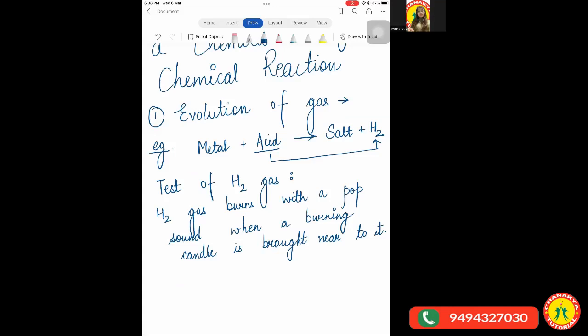Clear, everybody? Okay, another important thing to be noted here is that we always represent the release of the gas by an upward arrow. So the upward arrow represents the evolution of gas. Whenever there is this upward arrow, that means a gas has been released. Clear, everyone? Yes or no? Okay, so let's move further then.